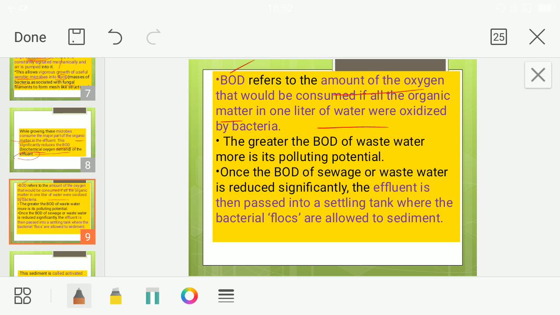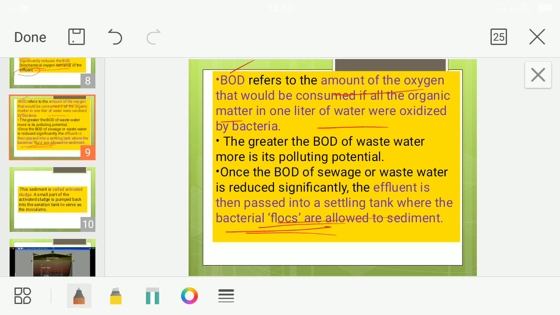So when the BOD becomes less, what does it signify? It signifies that the water has become what? Less polluting. Okay, it has become less polluting because most of the organic matter waste products are being digested by the aerobic microbes. Okay, the effluent is then passed into the settling tank. So after the BOD is reduced, the effluent is passed where? Into the settling tank, where the bacterial flocks are gradually settling down because they have digested, their part is over. Now gradually some die, their food is less, so slowly they will be settling down.